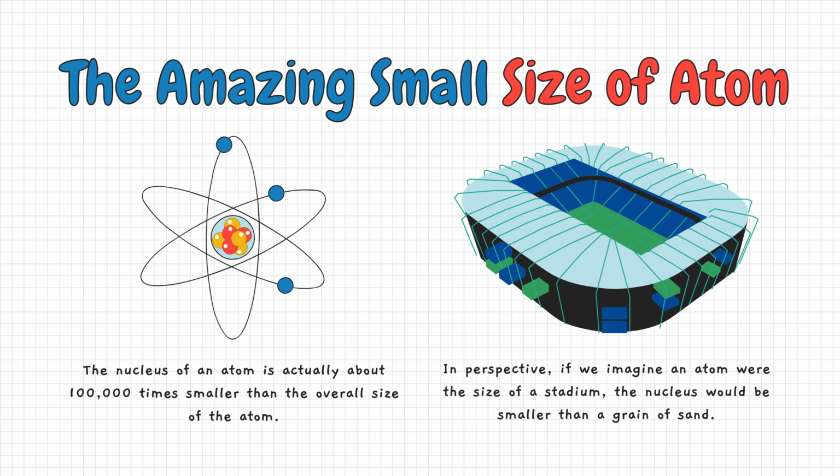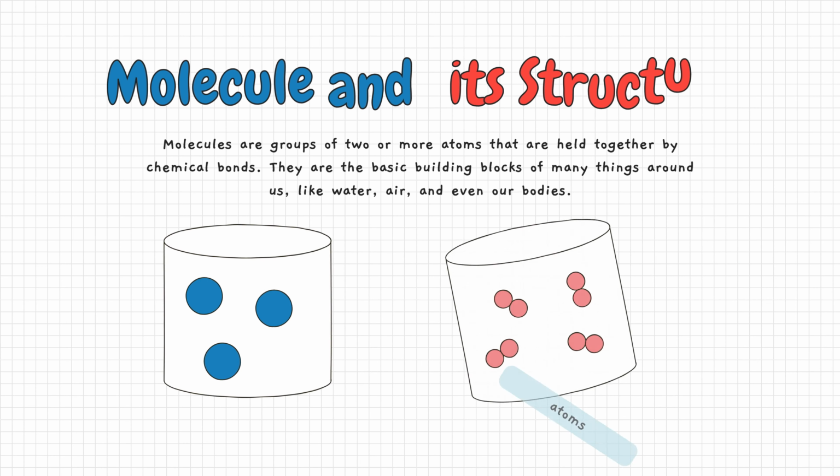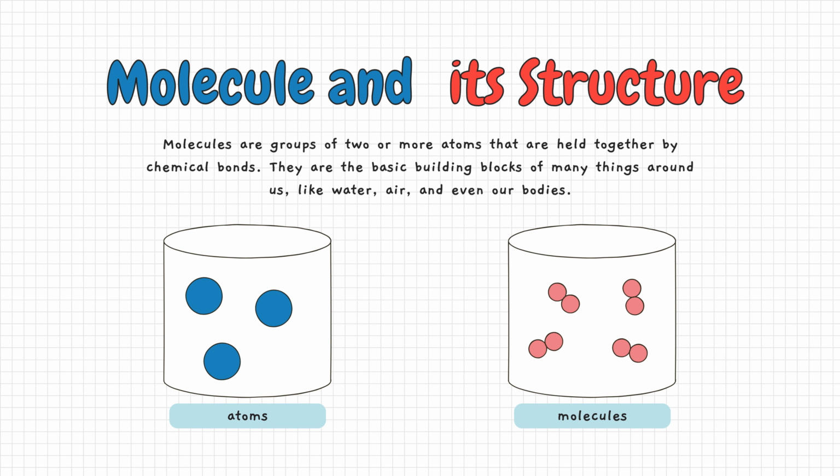Do you know how small the atom is? Let's find out. The nucleus of an atom is actually about 100,000 times smaller than the overall size of the atom. In perspective, if we imagine an atom were the size of a stadium, the nucleus would be smaller than a grain of sand.